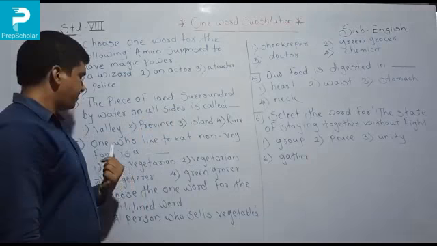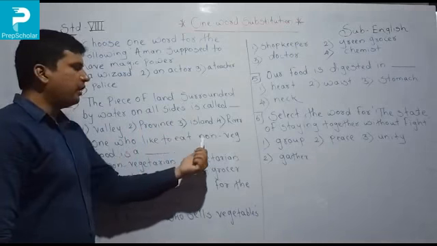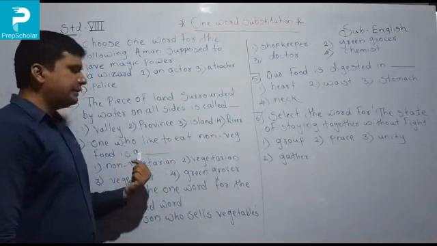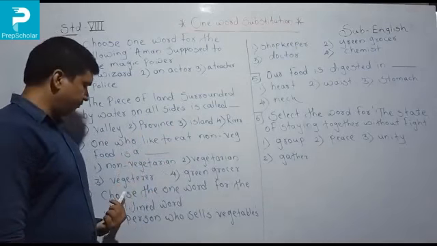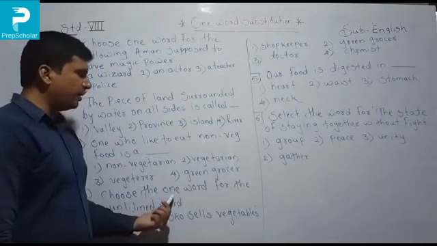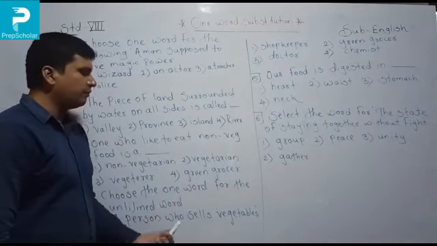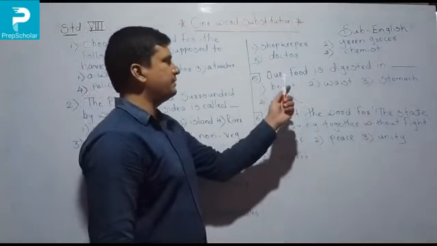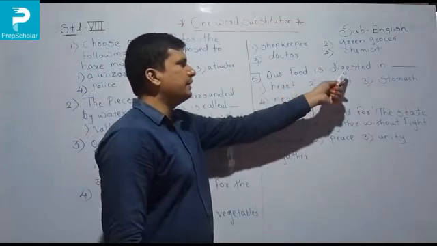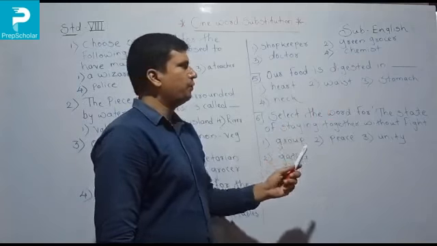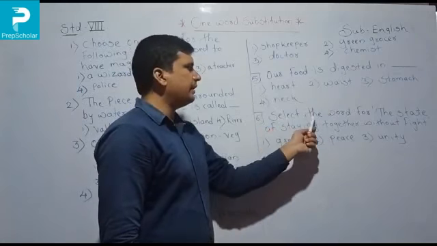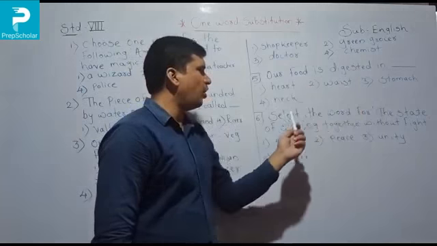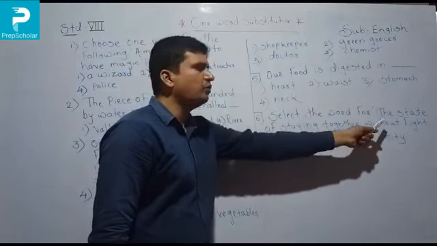Third, one who likes to eat non-veg food is a. Fourth, choose the one word for the underlined word. Fifth, our food is digested in dot dot. Sixth, select the word for the state of staying together without fight.